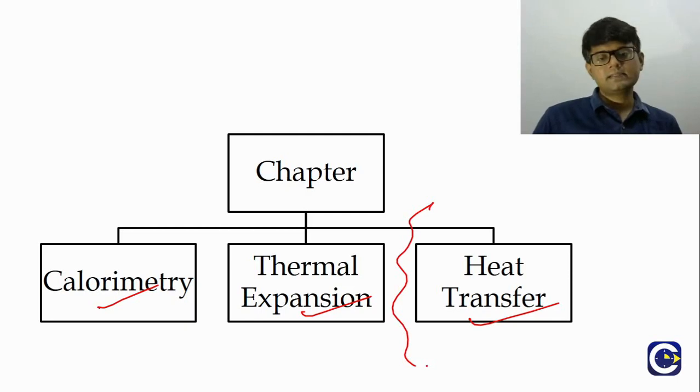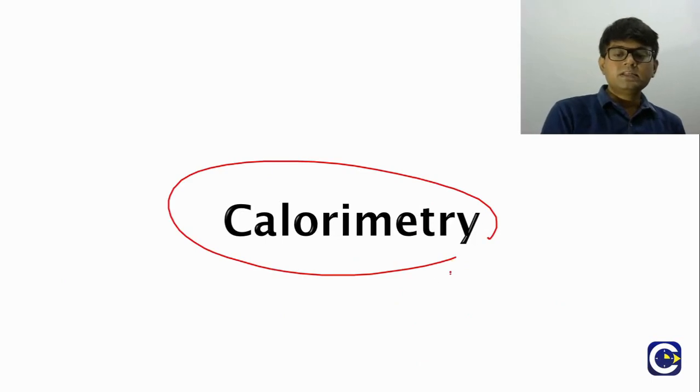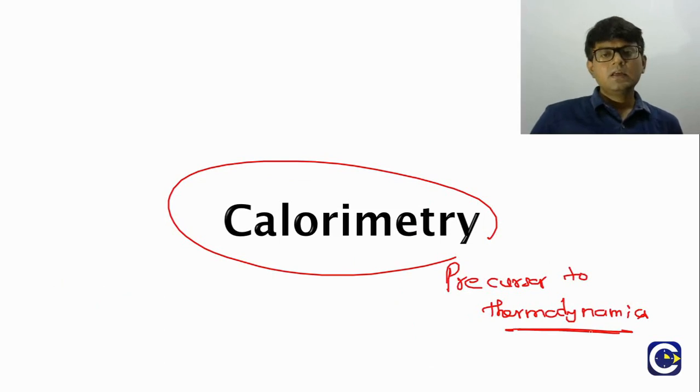issue in that sense. Now to talk about calorimetry, right, this is a precursor to thermodynamics. So thermodynamics is the study of heat changes. In chemistry thermodynamics you will talk about it more from the point of view of the study of heat changes in chemical reactions.